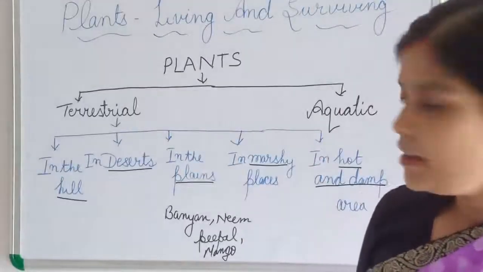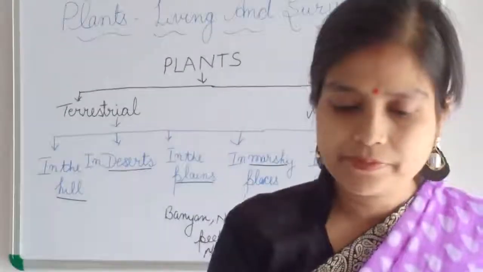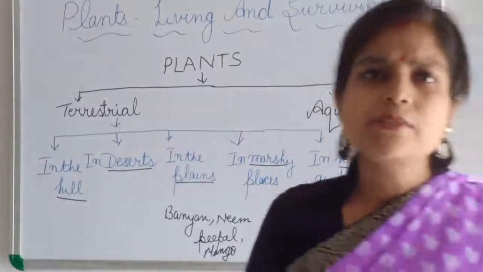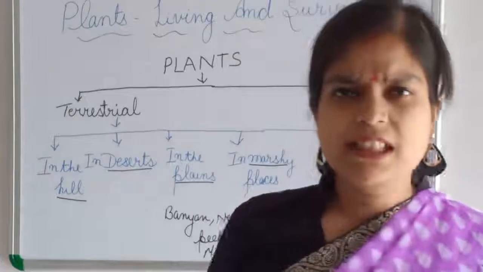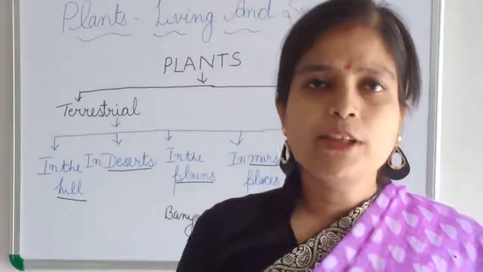Now next we will discuss the plants in a marshy place. In the marshy area, the soil is very sticky, sticking together. And water is lost over there.